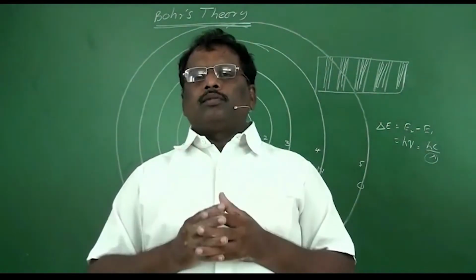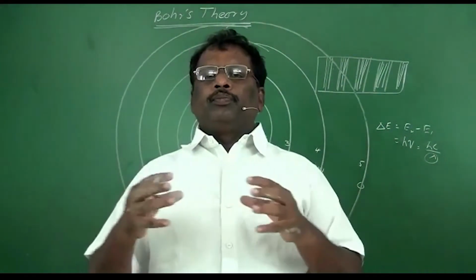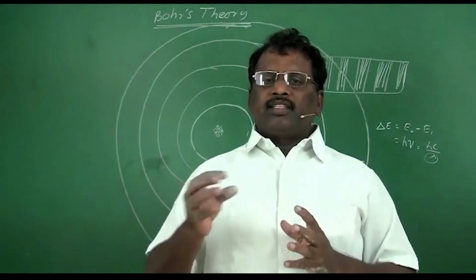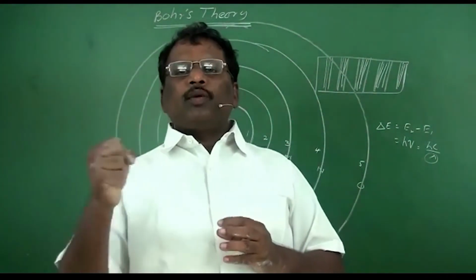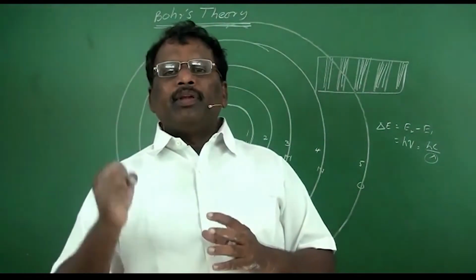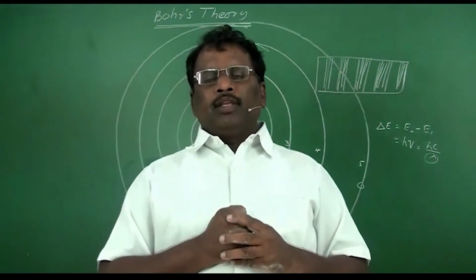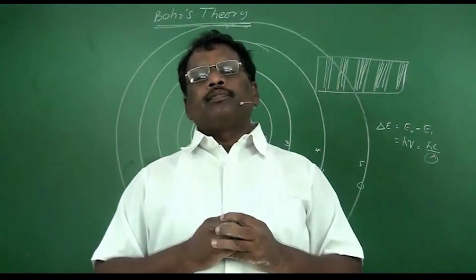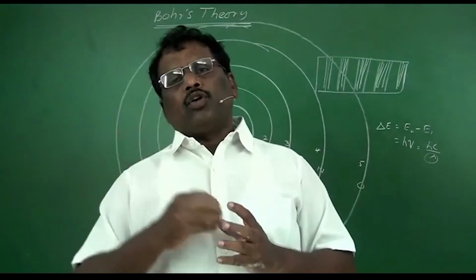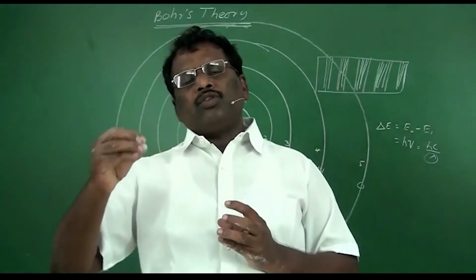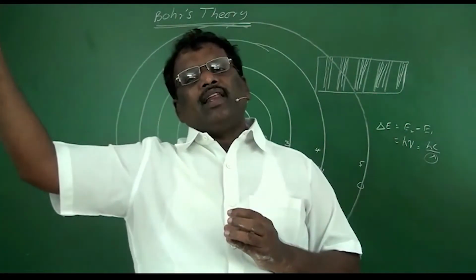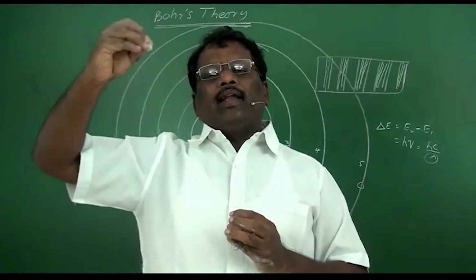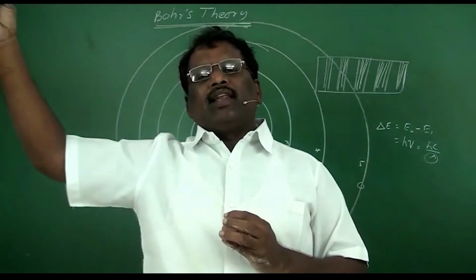Suppose these atoms are exposed to energy. In such cases, the electrons will absorb energy by means of photons. Then the energy of the electron increases. If the energy of the electron reaches the energy of the next higher energy level, the electron is excited and jumps into the next higher energy level.